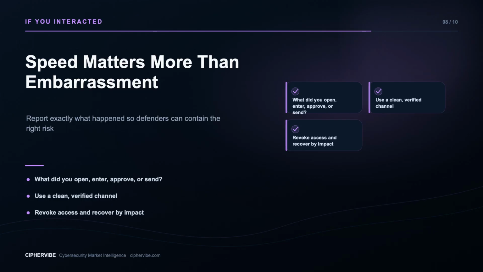Possible actions include disconnecting a device from the network without destroying evidence, resetting credentials from a clean path, revoking sessions and tokens, reviewing multi-factor methods, checking mailbox forwarding and consent grants, scanning or rebuilding a device, contacting a bank or payment provider, preserving records, and notifying affected parties under the incident plan. The exact sequence depends on the event. If money was transferred, contact the financial institution immediately and follow applicable law enforcement guidance. If identity information was exposed, use the official recovery service for your jurisdiction. Do not use links sent by someone claiming to be a recovery agent.